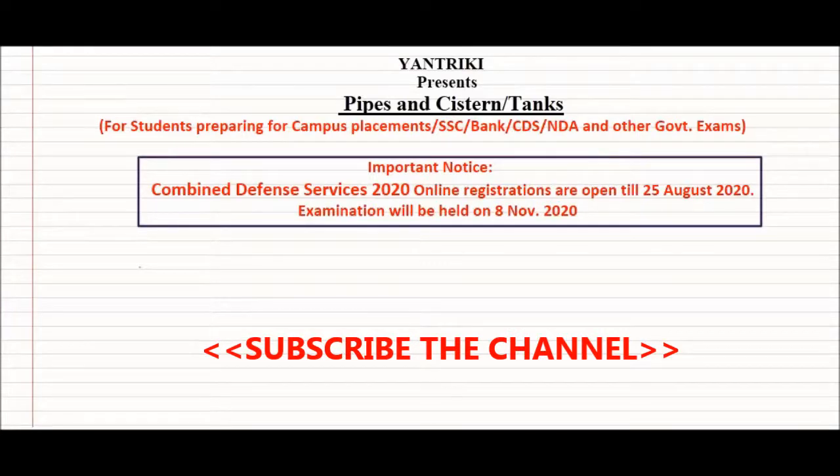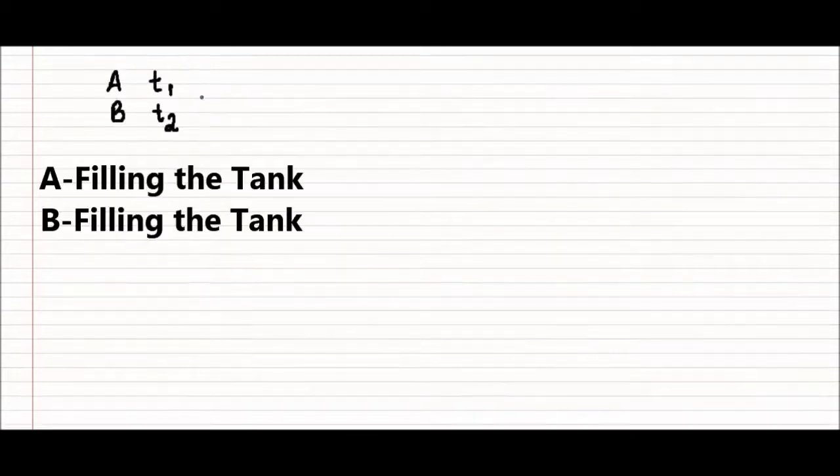एंड सिस्टर्न्स या टैंक्स के रिलेटेड। वी कम अक्रॉस सच प्रॉब्लम्स रेगुलरली वेयर देयर आर टू पाइप्स ए एंड बी and they fill a cistern in say T1 and T2 time. And then we are asked that if both the pipes are opened simultaneously, then in what time they will fill the tank.